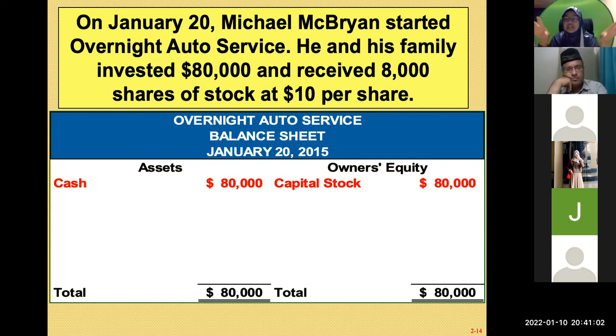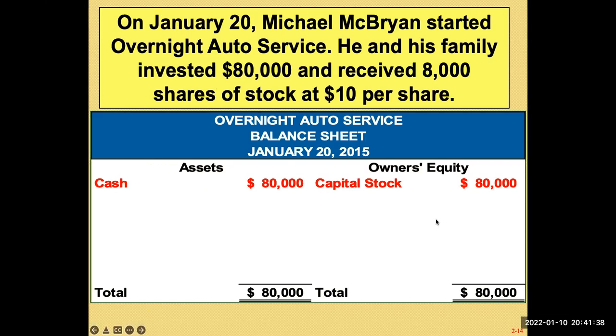So this will be the first transaction of the company. Whenever you put money into the company, you have the capital stock and then you have the cash. At any point of time, remember the asset: how much is the asset? 80,000. You don't have any liability, so liability is zero, but your owner's equity, or sometimes I call it OE, is 80,000. So you have the asset equal to your owner's equity. You have that 80,000 now on both sides. I always refer to the left side and the right side.